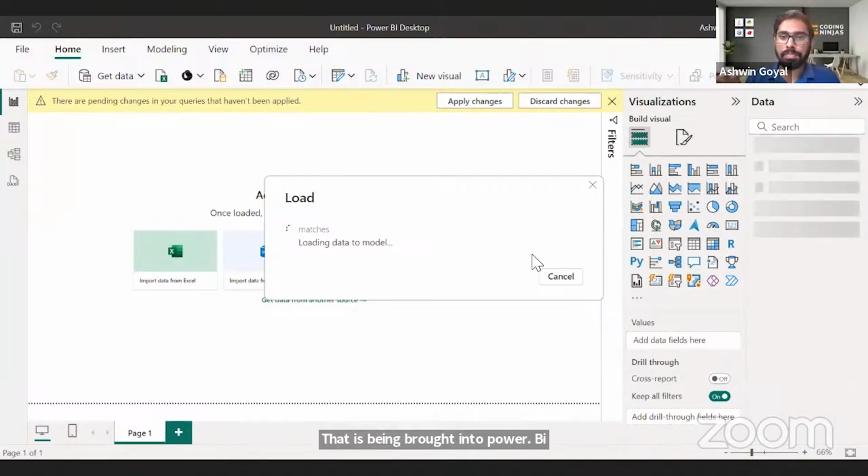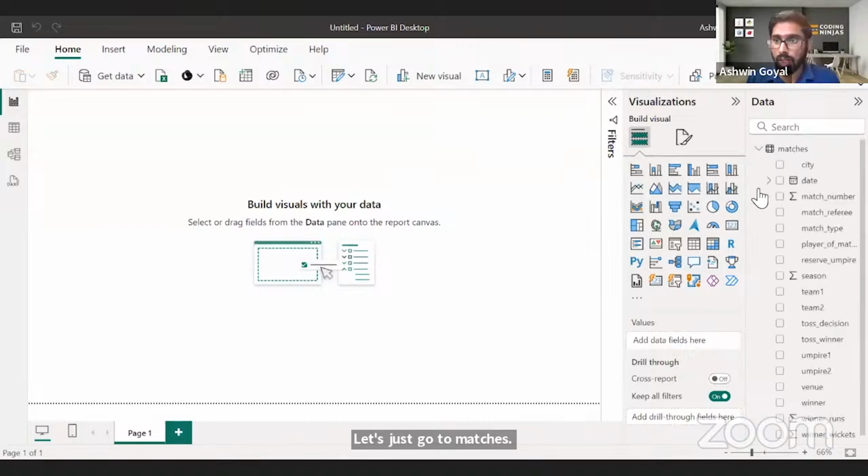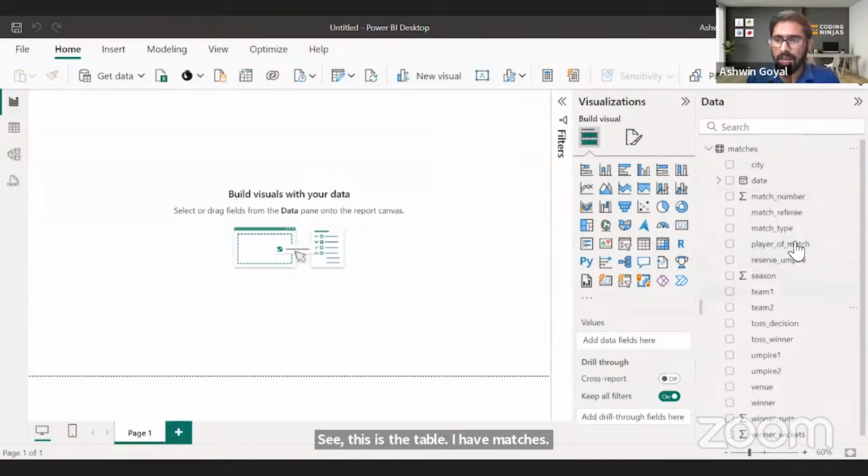Right? And yeah, let's just wait for this to happen. I think the data is loaded. Perfect. Let's just go to matches. See, this is the table I have, matches. All the columns that you saw, right? City, rate, match number, referee, match type.